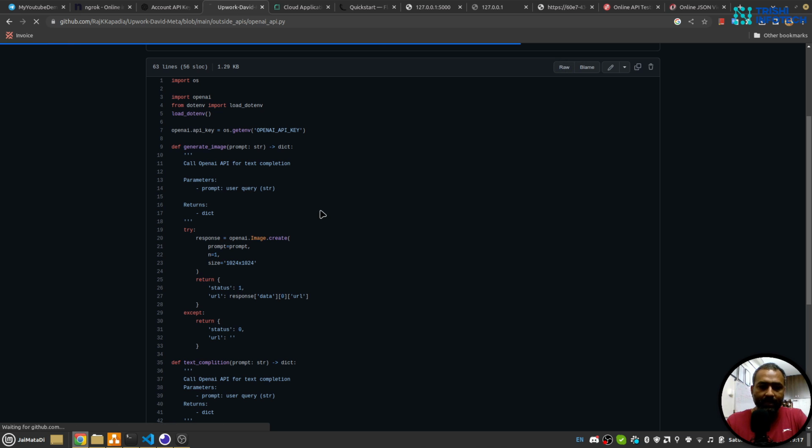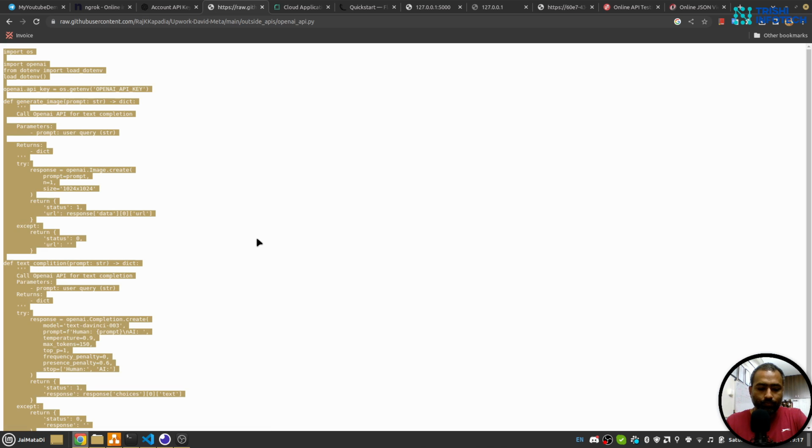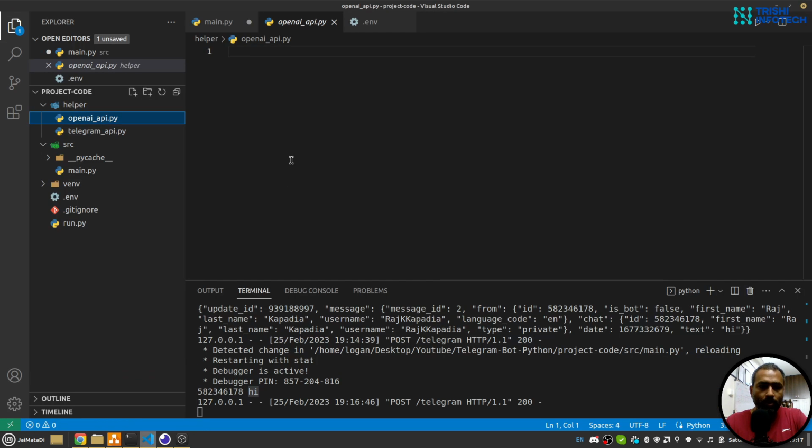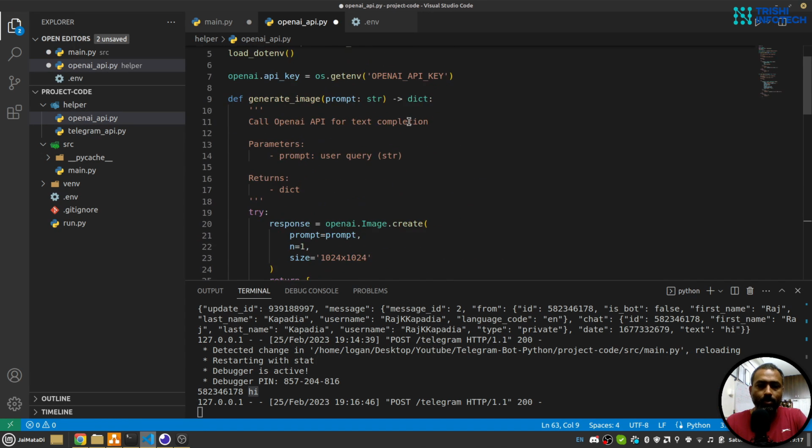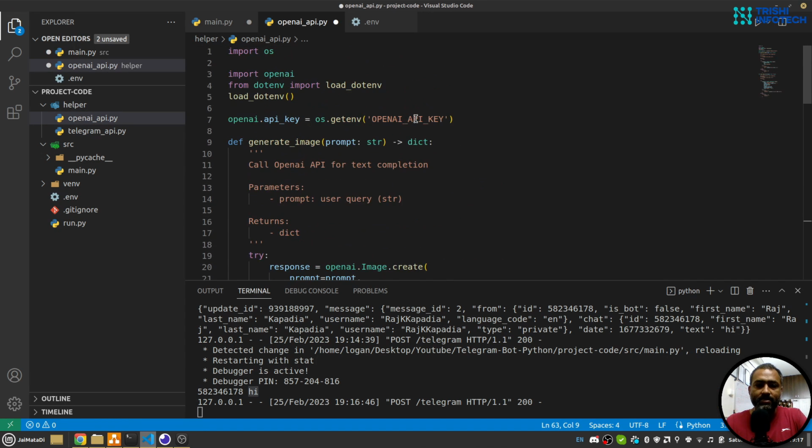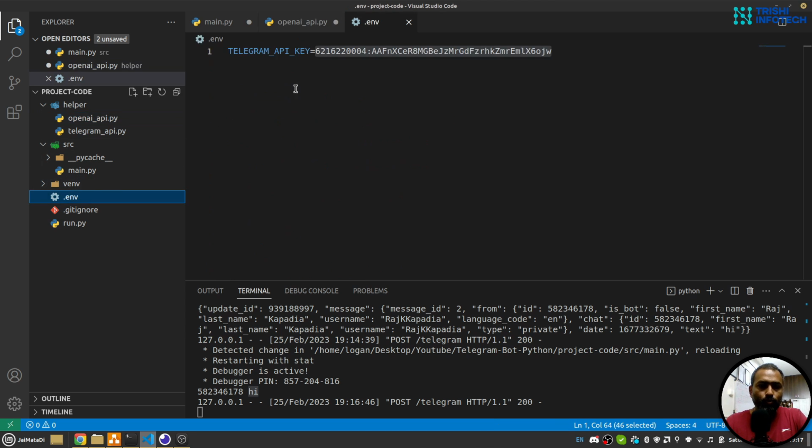Let me get that. Okay, I'll go here, I'll paste it. So you can see it has one environment variable that it needs. So I'll copy that. I go to env. Here I'll create that and I'll paste my API key.